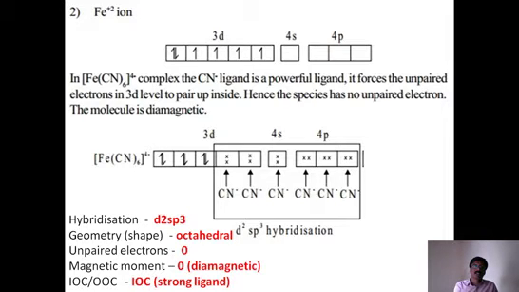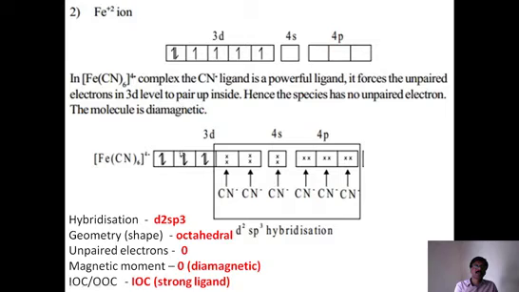So these are the single electrons. See, the iron plus 2 central metal ion has single electrons here. So when cyanide approaches the iron plus 2 central metal ion, these single electrons are paired up due to the strong field effect of the cyanide ligand. This is what we should understand carefully. How many single electrons are there? 1, 2, 3, 4. So of these 4, 2 can pair up on these 2.